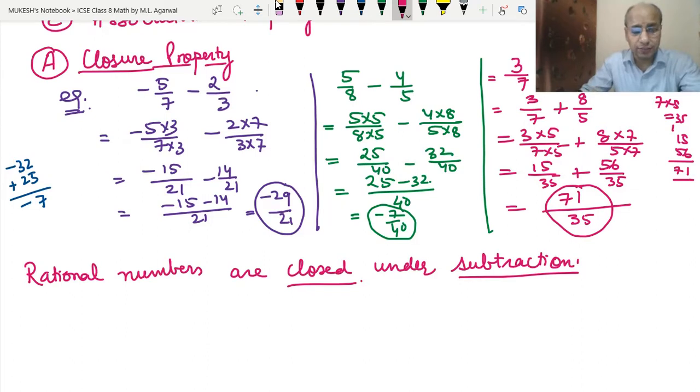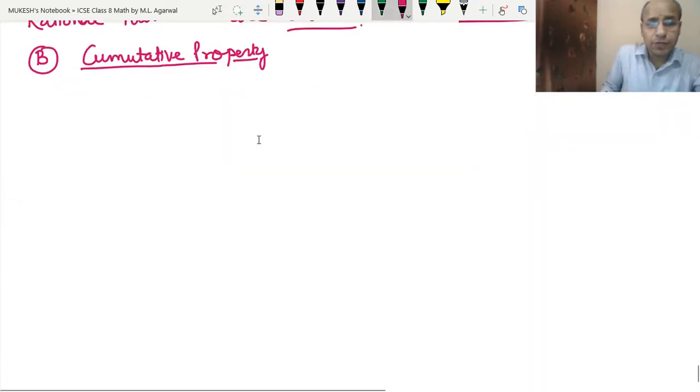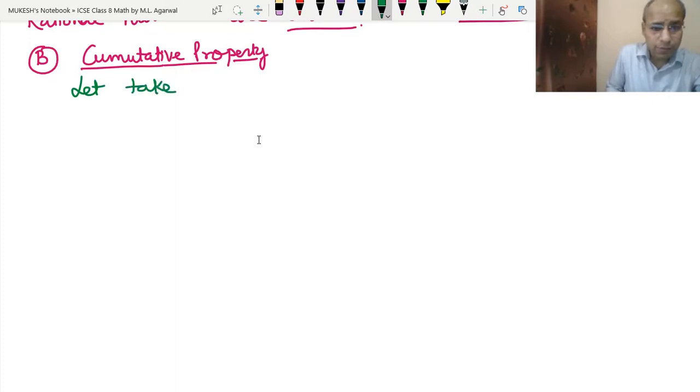Okay, this is verified. Now we will verify the next thing, the commutative property, whether subtraction is commutative or not. To verify the commutative property, let us take an example. Let's take two rational numbers.